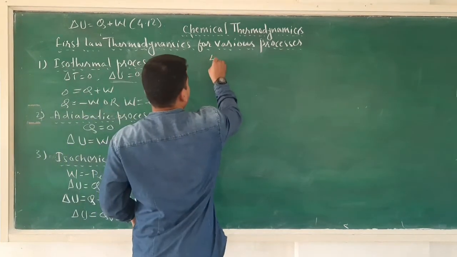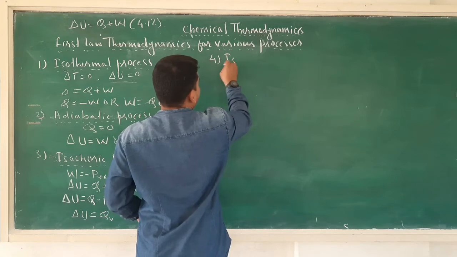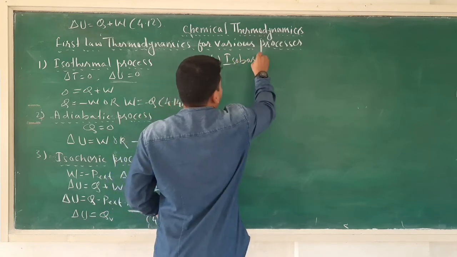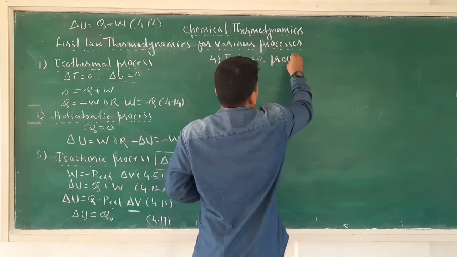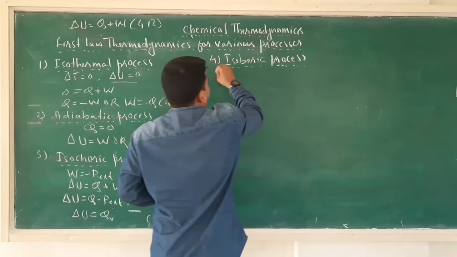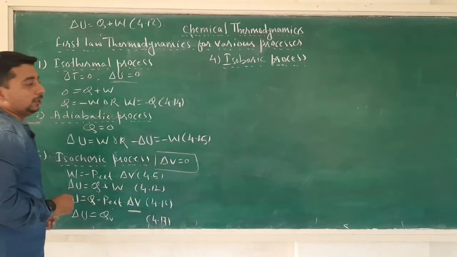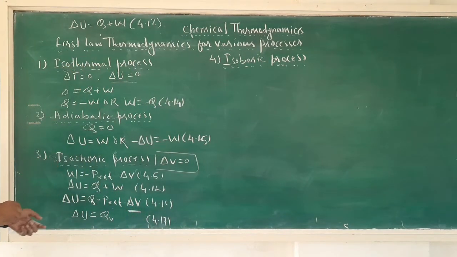The fourth one is isobaric process. First law of thermodynamics for isobaric process. Now see the equation number 4.16.